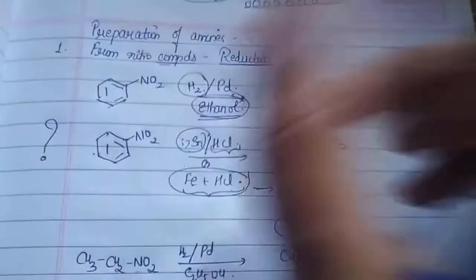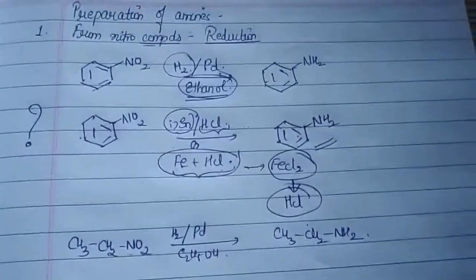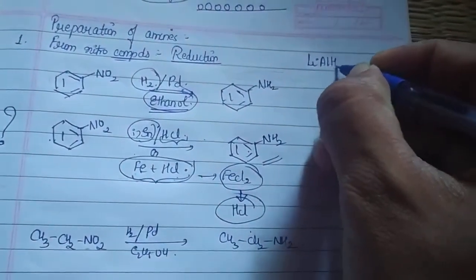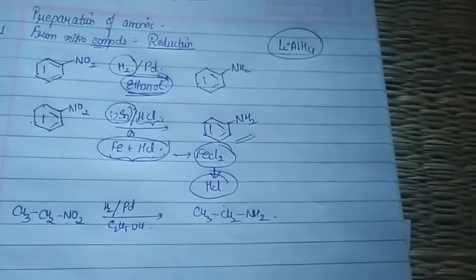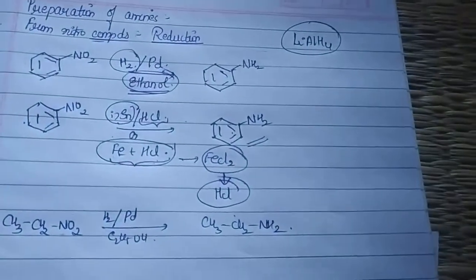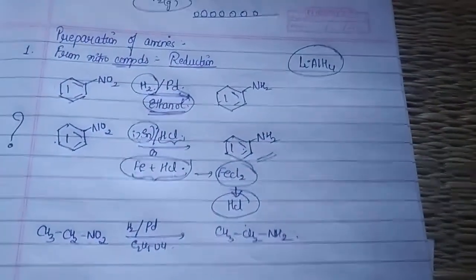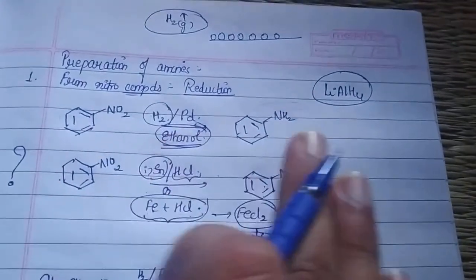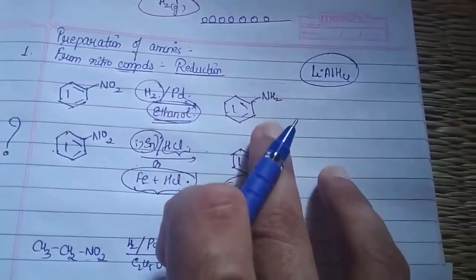Of course, these are mild reducing agents. Even in certain cases, we can also use one of the strongest reducing agents, LiAlH4. It can reduce nearly all the functional groups. So whenever you treat your nitrobenzene with lithium aluminum hydride, it is also going to give you the primary amine itself.